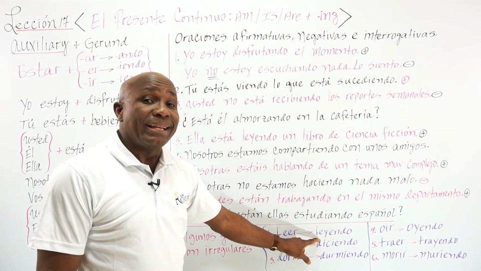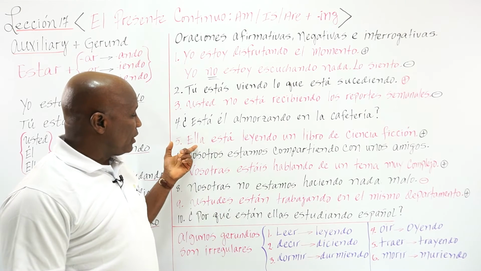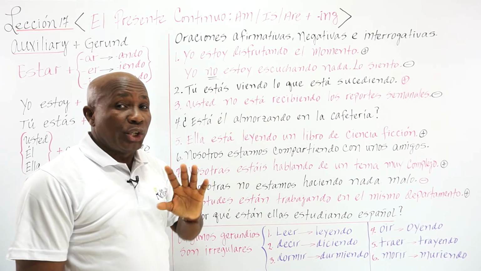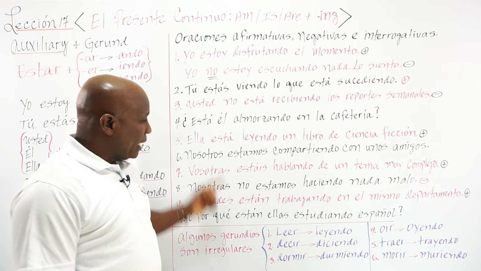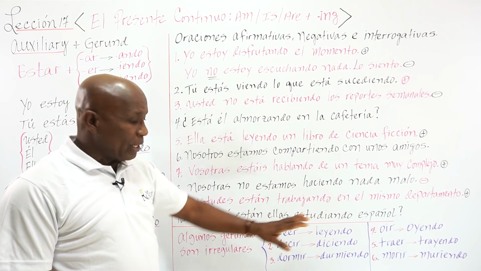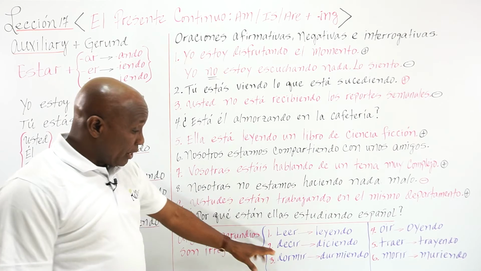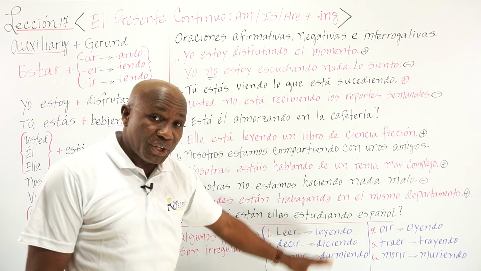Look, leyendo. That's why here, ella está leyendo. No, this is irregular. We have to practice these verbs in order to get familiar with them. Let's take a look at the others. I have like 6 here.